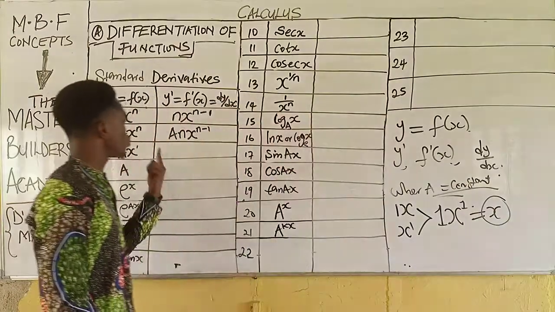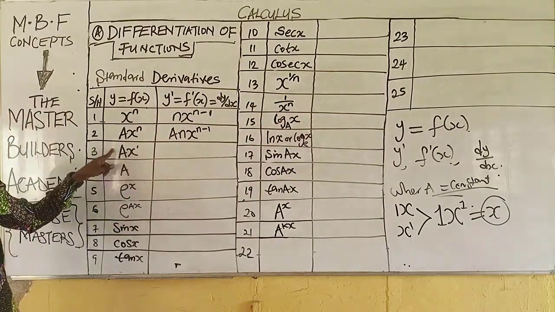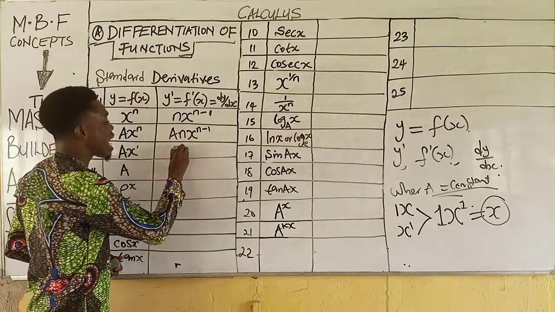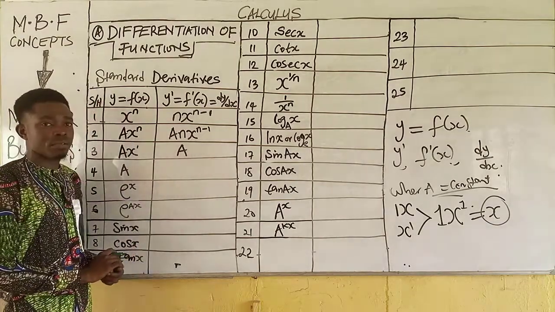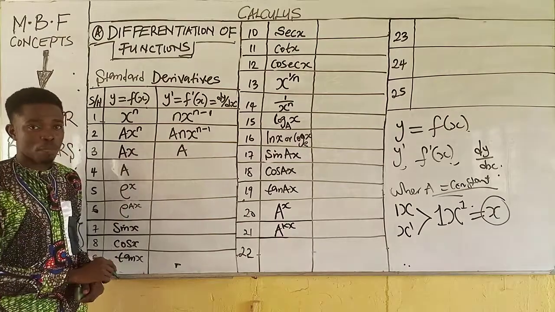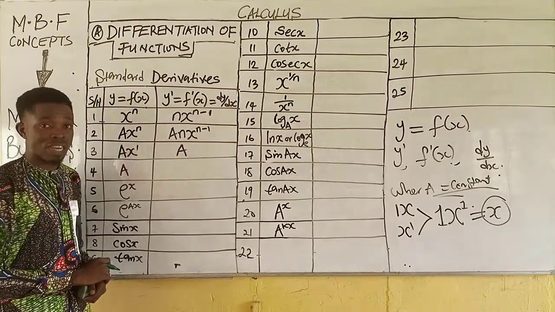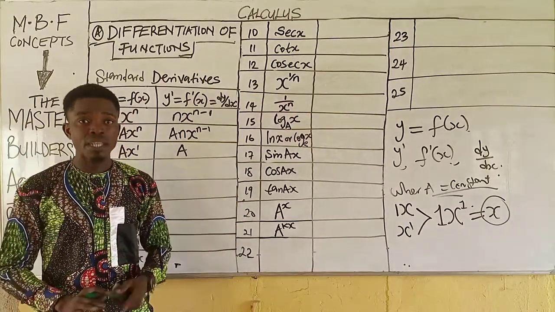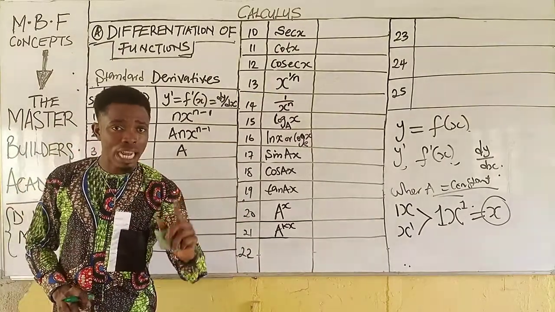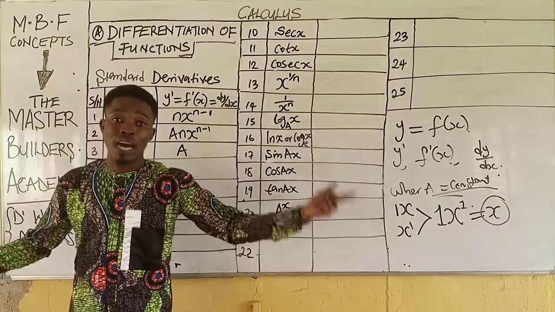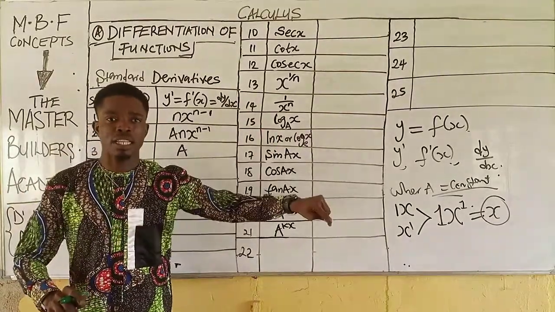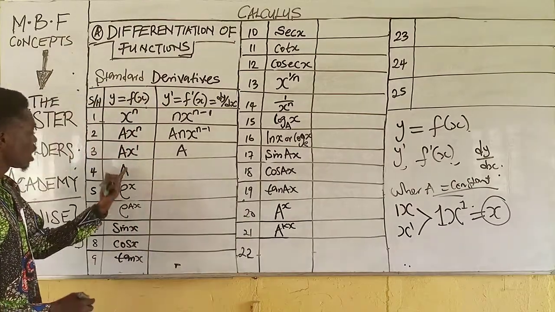Now, if this is understood, this is the coefficient of x as A. So anytime you differentiate x raised to the power of 1, you will have only the coefficient left. But understand that this one will not be here, but let me put it here for the sake of emphasis. So understand that anytime you see x without a power, it means the power is 1. And anytime you differentiate x raised to the power of 1, the x disappears, leaving only the constant behind. If this is understood, then we move to the next one.